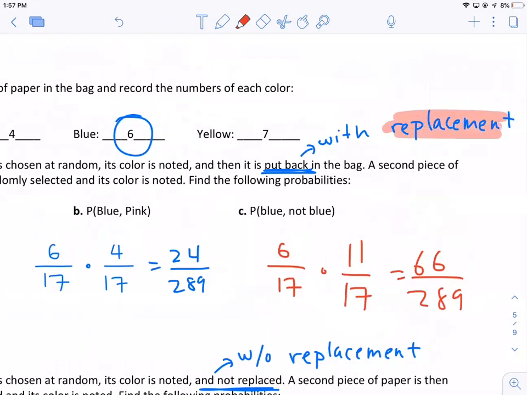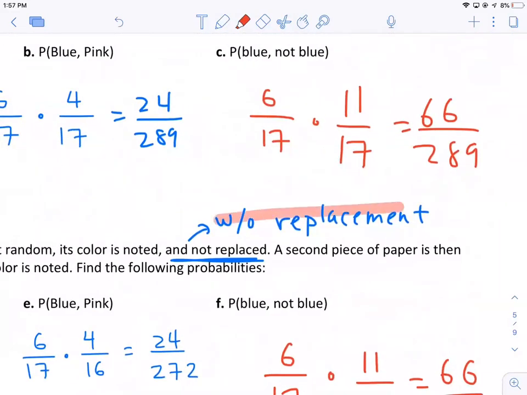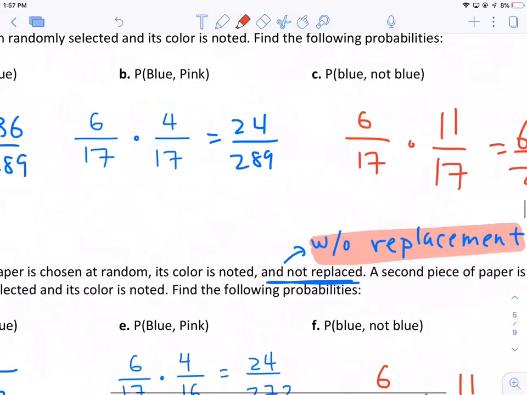That's called with replacement, right? That means you replace the piece of paper that you took out. It just means you put the piece of paper back in, right? Without replacement means after you take the piece of paper out, you don't put it back in.